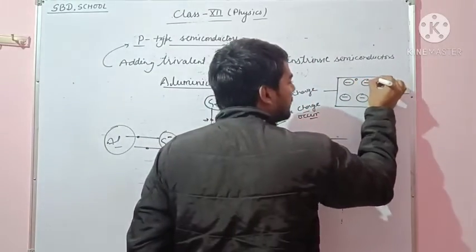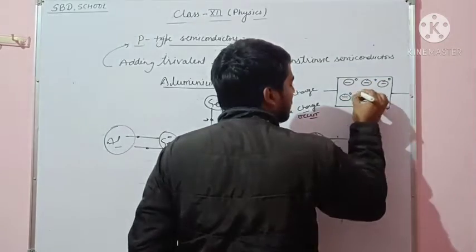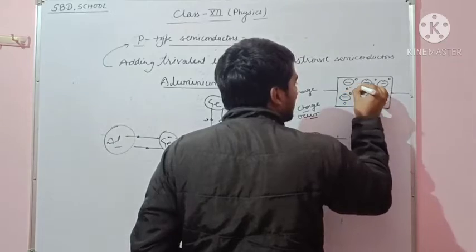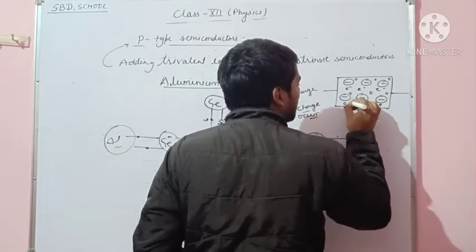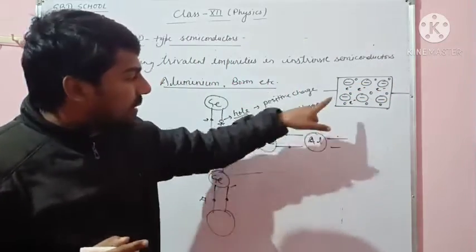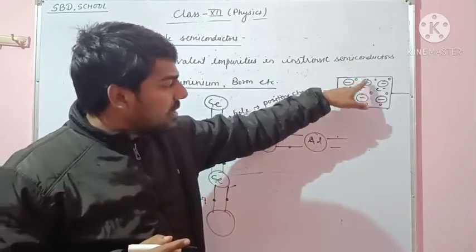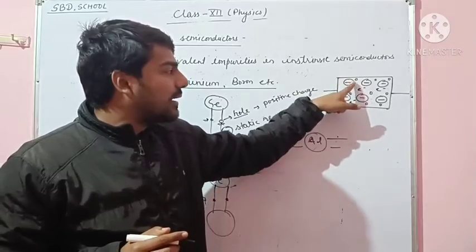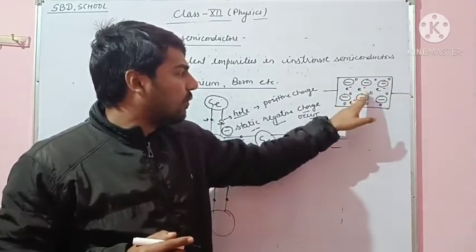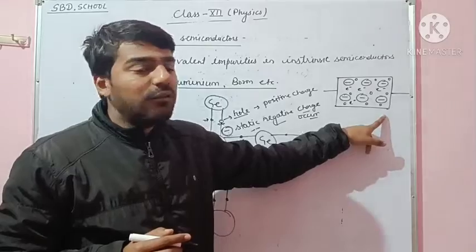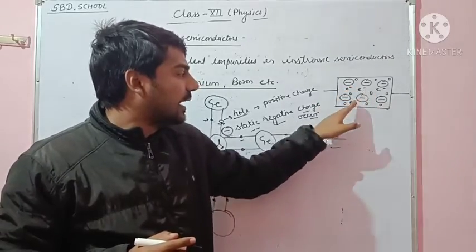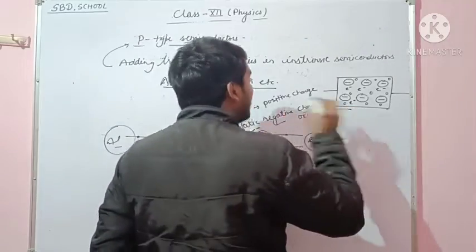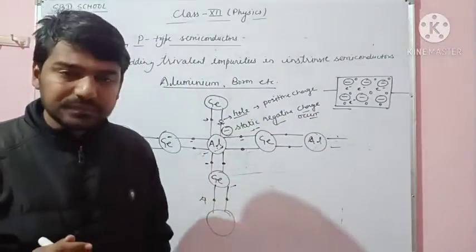This is hole. This is electrons. In this type of semiconductor, holes are more than electrons. In this diagram, there are 9 holes: 1, 2, 3, 4, 5, 6, 7, 8, and 9, and 4 electrons: these 3 and this is 4. So this is the symbol of p-type semiconductor.